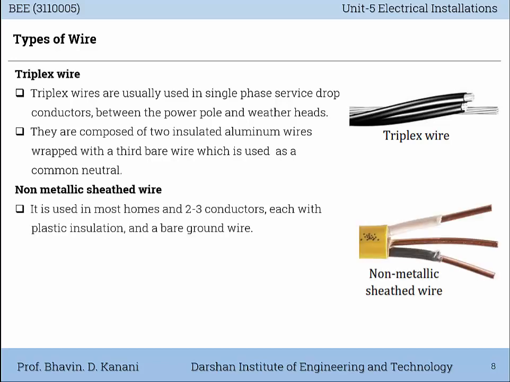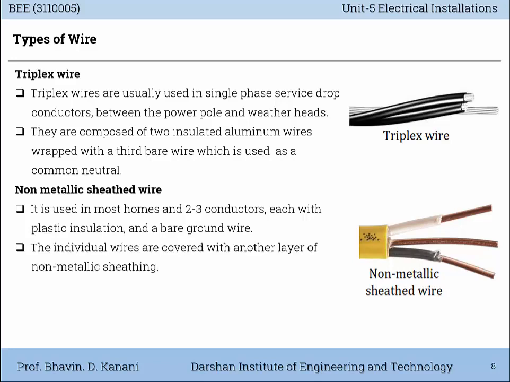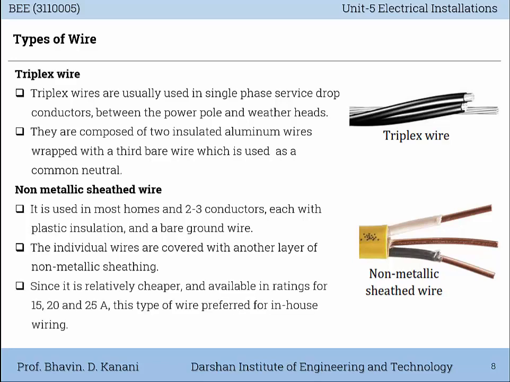Non-metallic sheathed wire. It is used in most homes, with 2 to 3 conductors, each with plastic insulation and a bare ground wire. You can see in this figure, the individual wires are covered with another layer of non-metallic sheathing. Since it is relatively cheaper and available in ratings of 15, 20 and 25 ampere, this type of wire is preferred for in-house wiring.